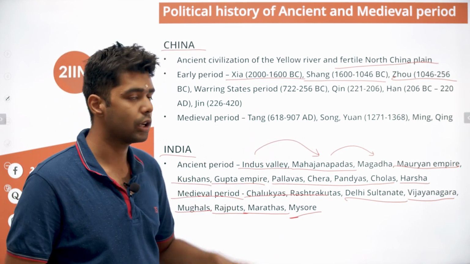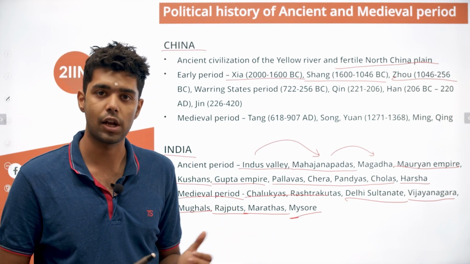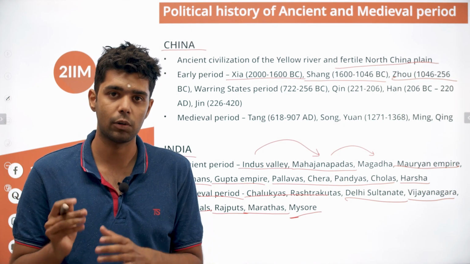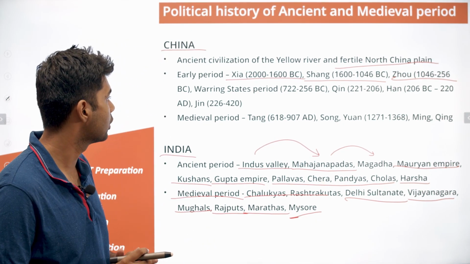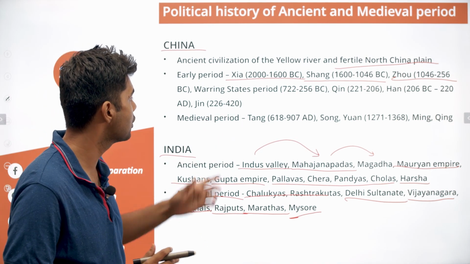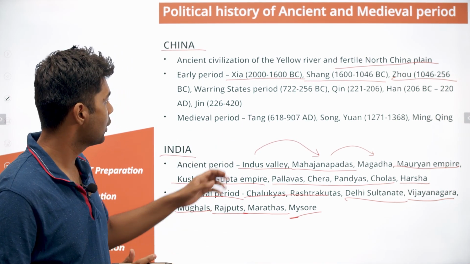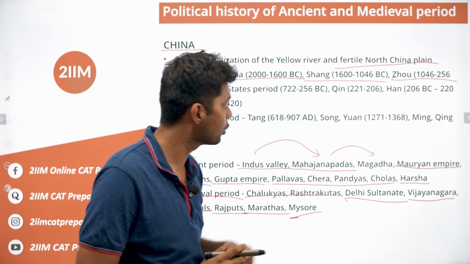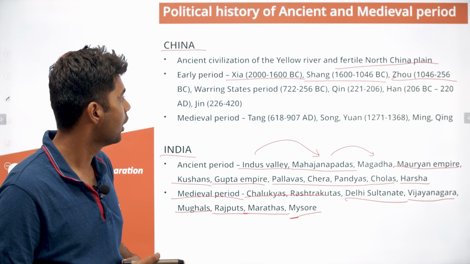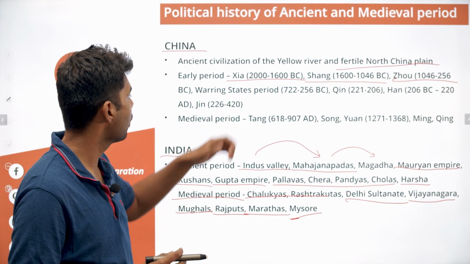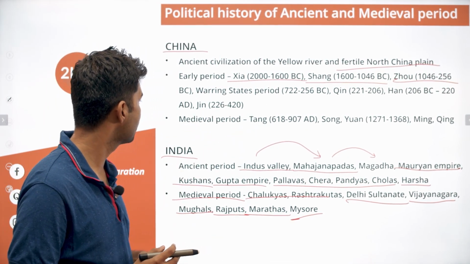So there is an overlap here because just like in India, China was not a single entity governed by one single ruler. It was split into multiple parts. So that was the major point between India and China. So Zhao continued to rule from 1046 to 256. That was close to 700 years. And then you have the Warring States period for about 400 years.